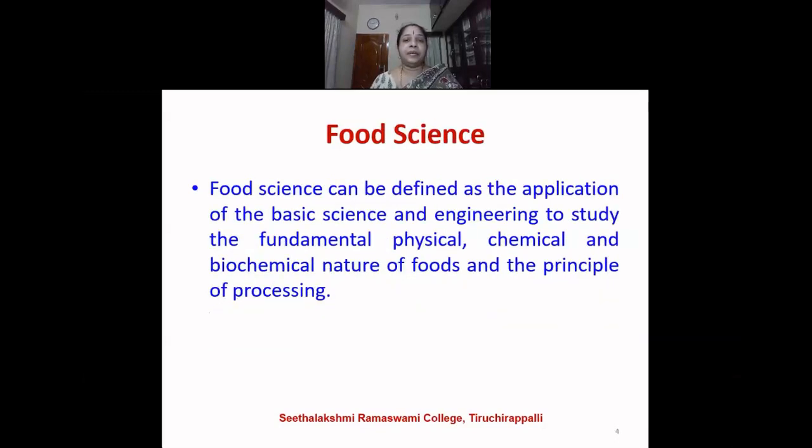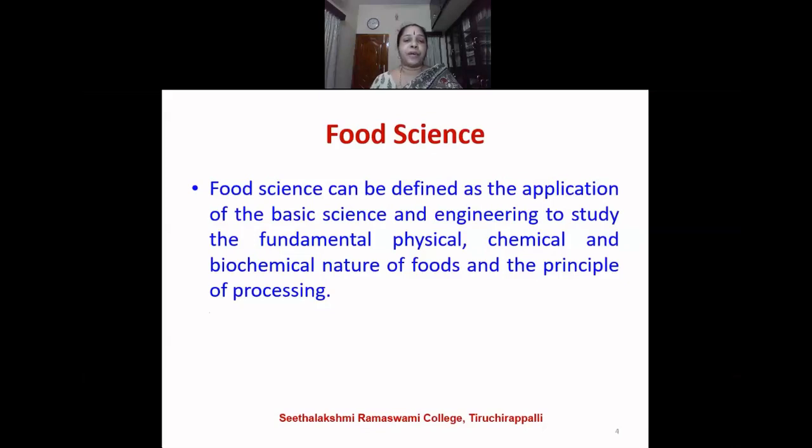Let us now see what food science is. Food science is the science of food, and it can be defined as the application of basic science and engineering to study the fundamental physical, chemical, and biochemical nature of food.